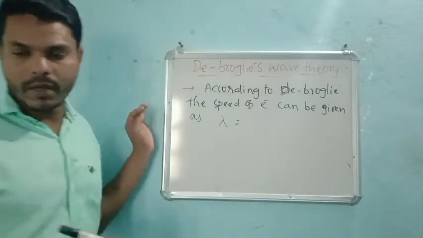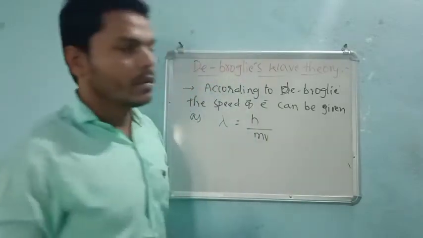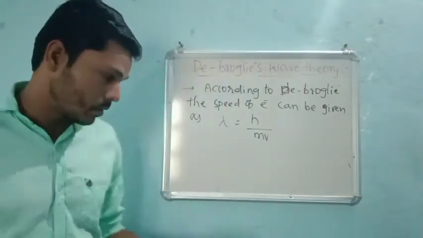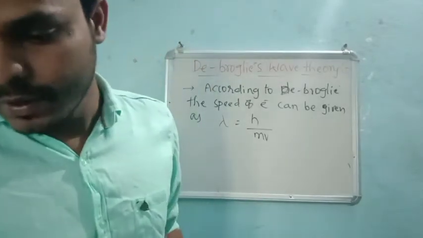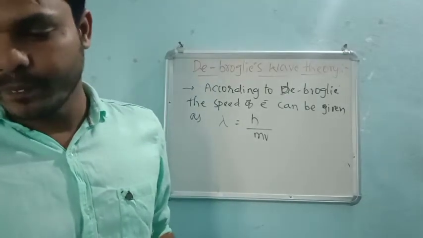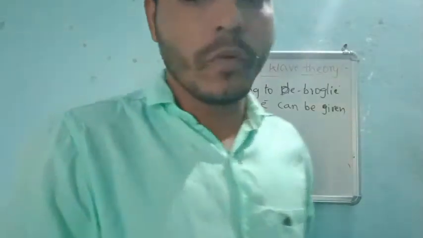What is lambda? Lambda is equal to h by m into v. So here h is Planck's constant, m is mass, and v is the frequency, and lambda is the wavelength, right? So this is all about the de Broglie wave theory.